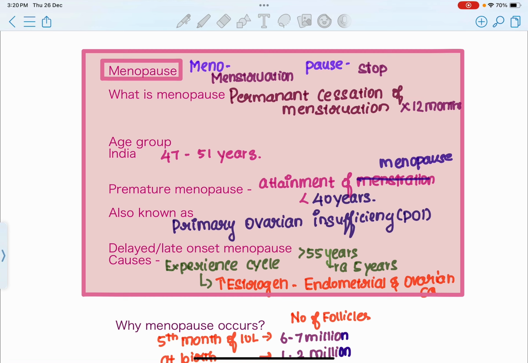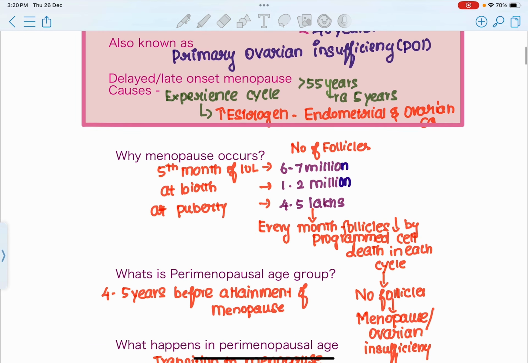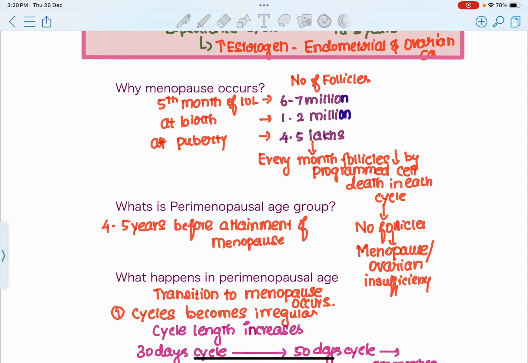Having discussed what menopause is, now what is premature menopause? Before discussing premature menopause, let me tell you why menopause occurs. This is the most common question everyone has. Before discussing why menopause occurs, let's discuss the physiology of ovarian follicles. We all know that ovarian follicles are finite in number in a female's life, right?